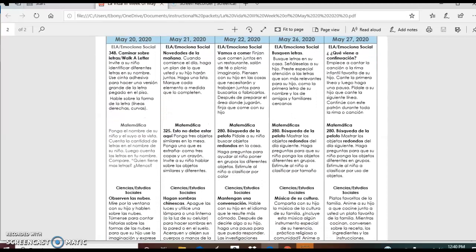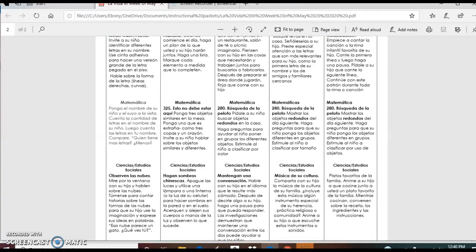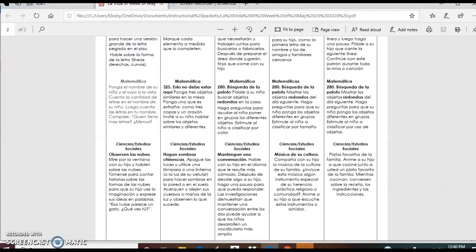And again, we have it in Spanish. As you can see, given the instructions in Spanish. So that's it.